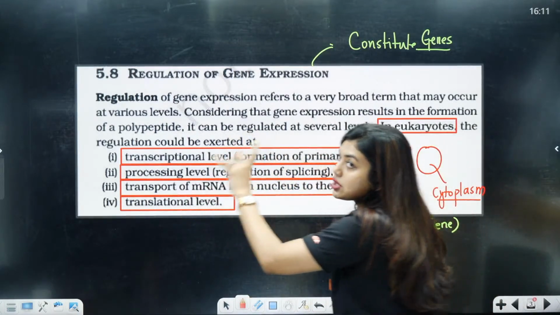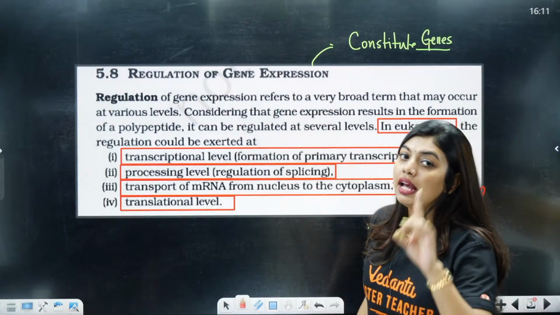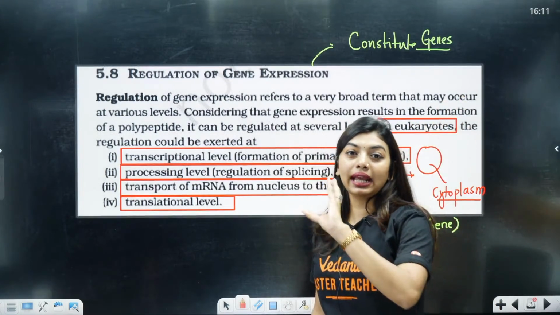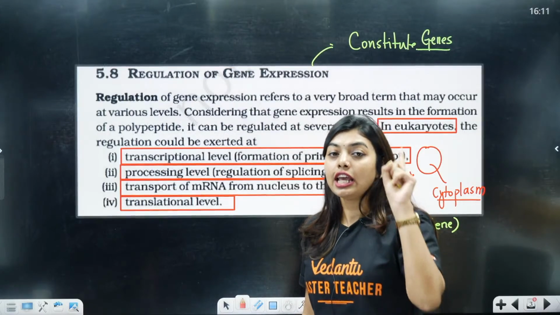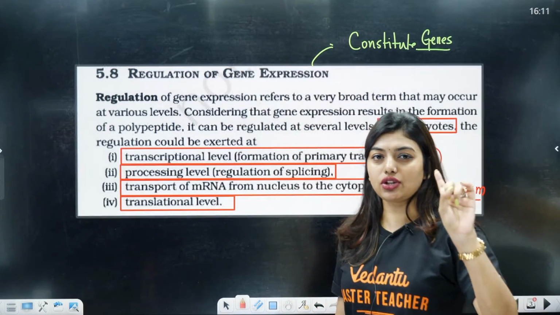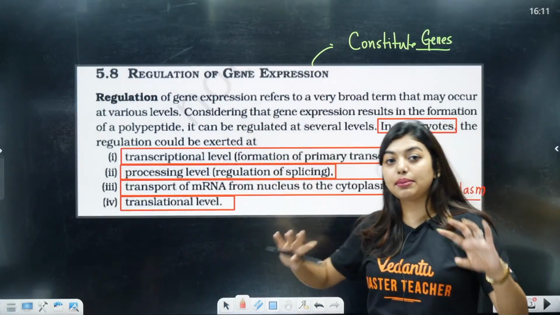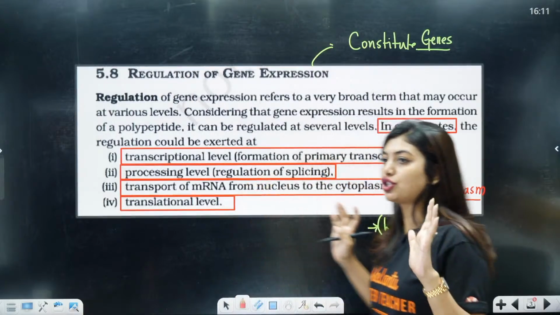So a question on these 4 levels can come to you, an MCQ, asking which gene regulation happens at which level. They can give you any level randomly, so you have to be clear first whether it is asked about eukaryotes or prokaryotes. They will directly ask you about eukaryotes because it's mentioned here, and they can give you any step missing, and you should be in a position to answer.